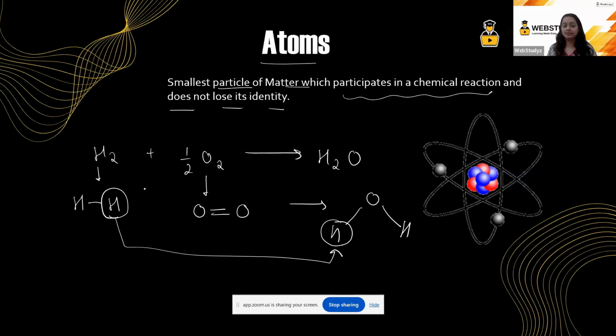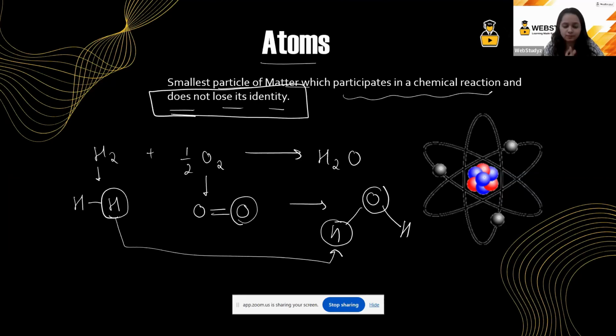Bonds, I understand, have been broken down, but the atom is the same. Similarly, if I look at this particular oxygen atom, it is the same. That is, the identity of the atom has not been lost. I hope this part is clear.